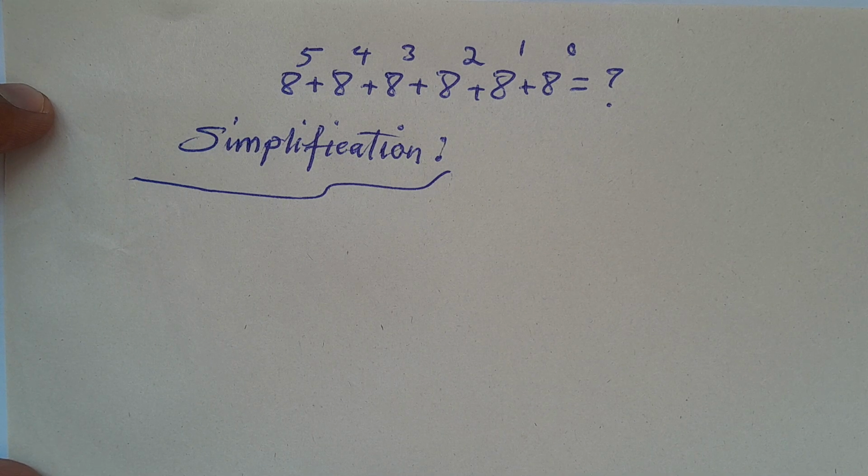Today we have a question: a to the power of 5 plus a to the power of 4 plus a to the power of 3 plus a to the power of 2 plus a to the power of 1 plus a to the power of 0 equals what? Let's simplify it. For simplification, first I take